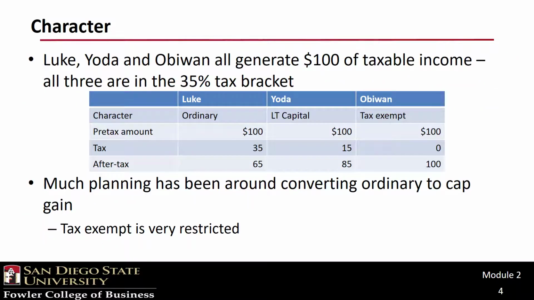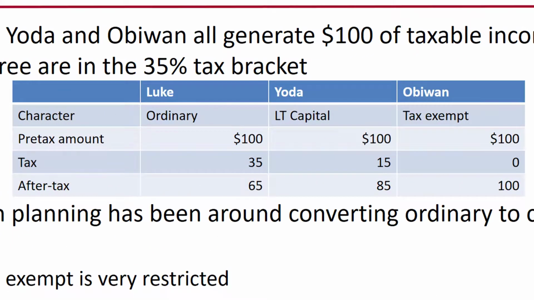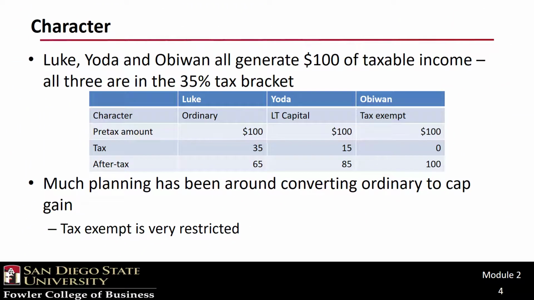And here is what can only be described as a pretty obvious example. You can see the after-tax results of applying the different tax rates associated with different characters. Strategies to convert ordinary income to long-term capital gains can be as simple as holding the underlying asset for 12 months. It comes as no surprise that it is not so easy to convert taxable income to tax-exempt income.